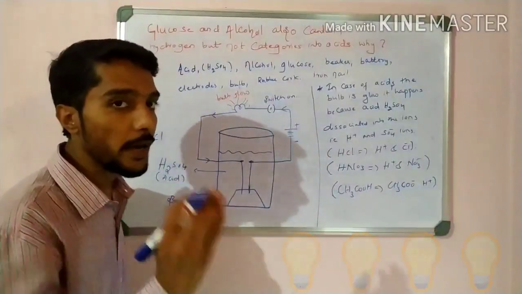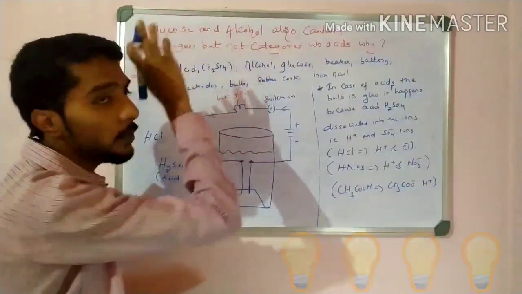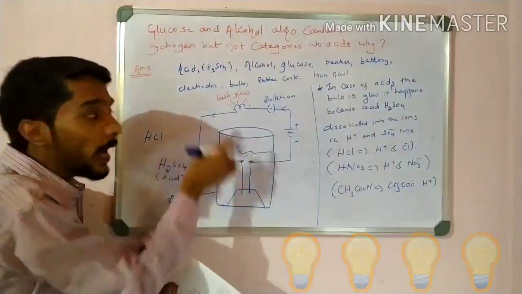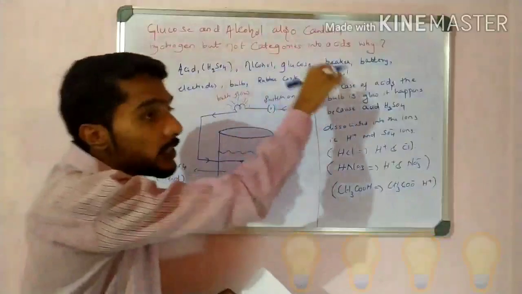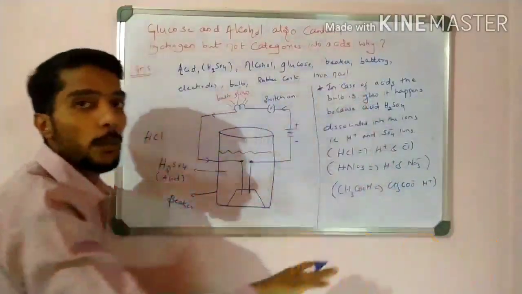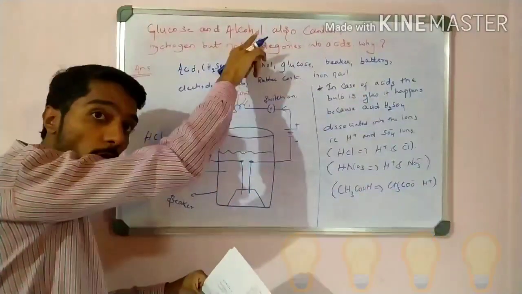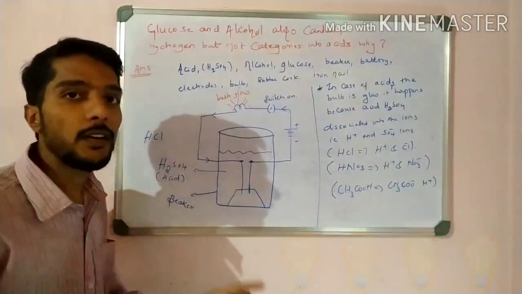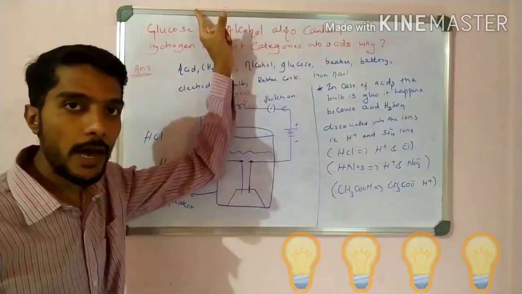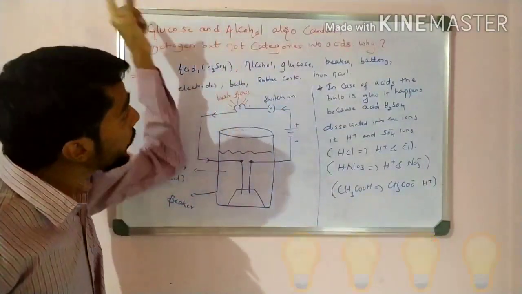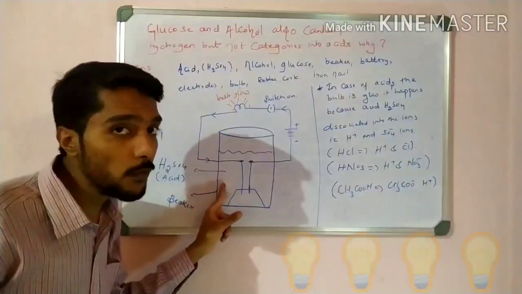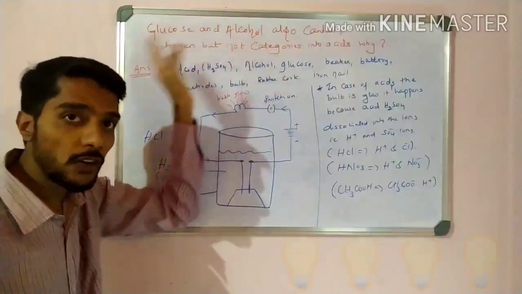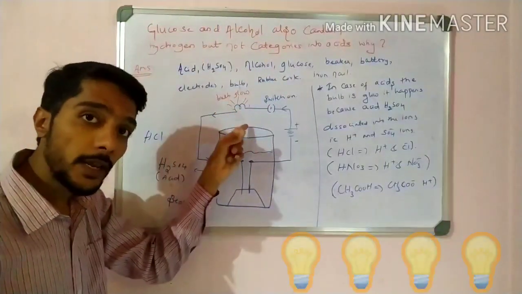But our aim is to check why this is not glucose. Now, if I take alcohol or glucose and the same process takes place, and the bulb glows, in the case of alcohol or glucose, then we say that it is acid. But if the bulb does not glow, then we cannot say it is an acid; this is not an acid. So check whether the bulb glows, yes or no.